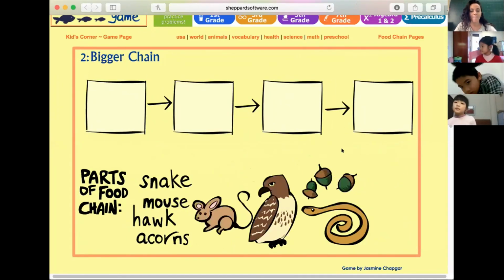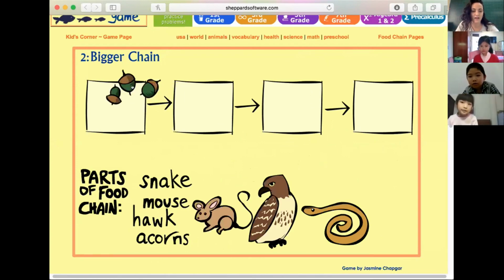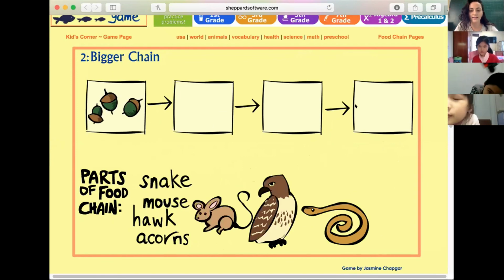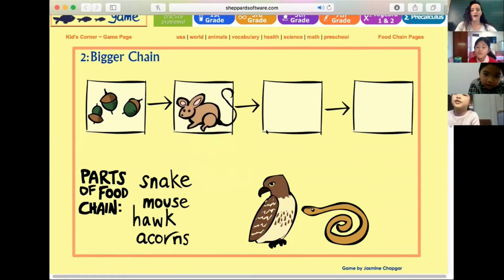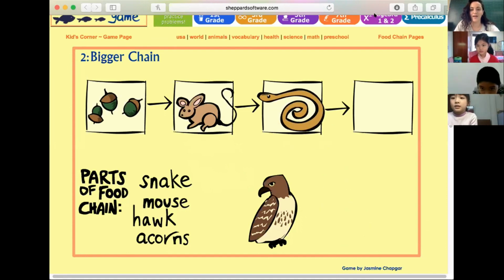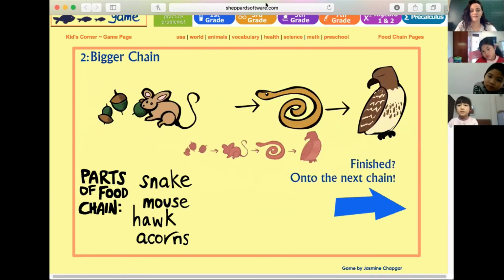Okay, snake, mouse, hawk, acorns. What is the first one? Excellent job. Acorns. And the second one. Mouse. Great job. The third one. Snake. Great job. And the last one. Good. Hawk. Finished? On to the next chain.